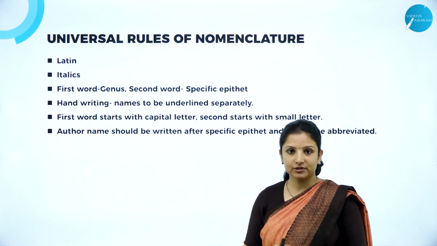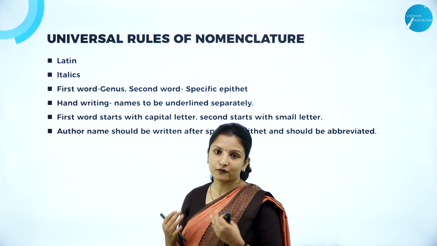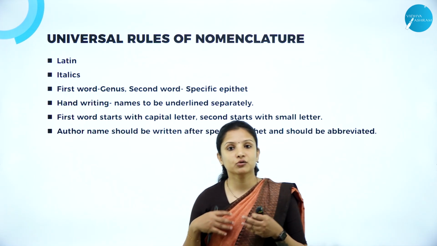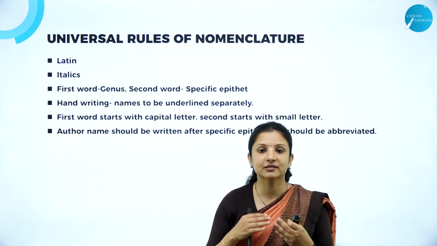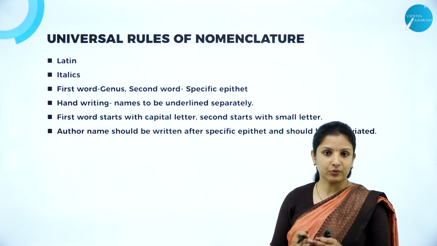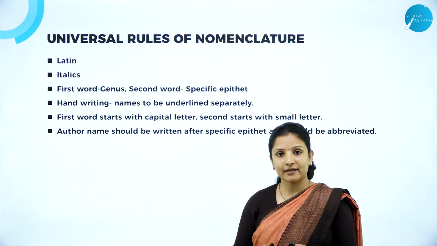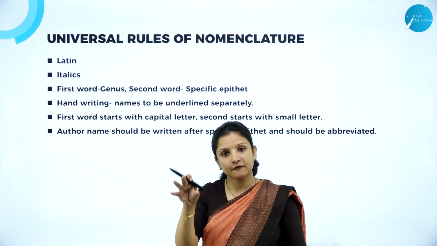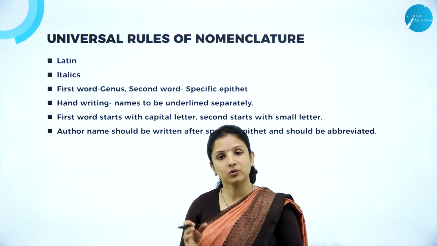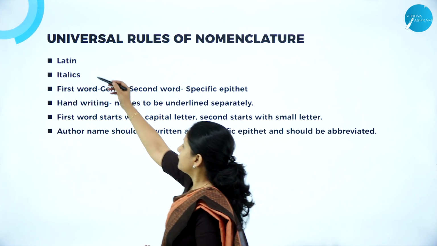So here, what are the rules when writing a biological name? Like when we write our name, there is a set of rules that we follow, right? Our name should start with a capital. Then we also include an initial. So when we write an initial also, there is a set of way how we write an initial. Similarly, here also there are some rules that we need to follow. So the first rule is the biological name should be in Latin, meaning words should be picked from Latin language. Though we write using English alphabets, the words should be from Latin language. So that is the first rule.